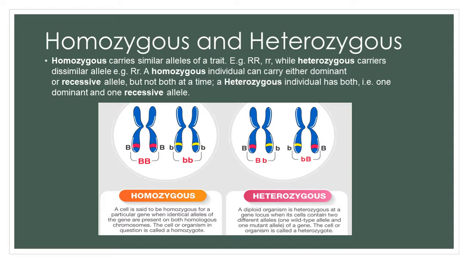What is homozygous? What is heterozygous? Homozygous carries similar alleles of the trait, like capital R capital R. Heterozygous carries dissimilar alleles, like capital R small r. A homozygous individual can carry either dominant or recessive, but not both at a time. A heterozygous individual has one dominant and one recessive character. This diagram explains it beautifully. Homo means same and hetero means different.